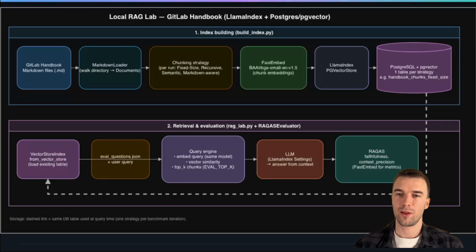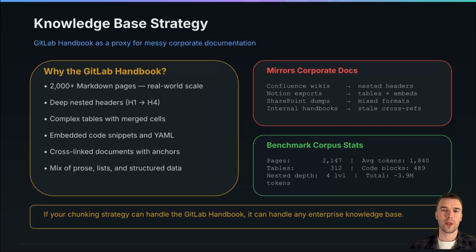And last but not least, for benchmarking and evaluation, we will use the RAGAS framework. It's a very popular and very enhanced framework for RAG evaluation. For our test data, we will use the GitLab handbook. It's a perfect example. It has more than 2,000 Markdown pages. It's policy heavy, and it's a perfect example for corporate documentation.